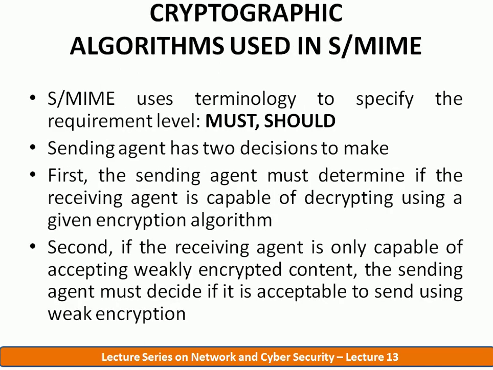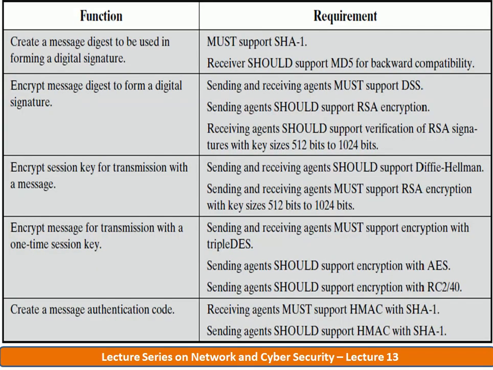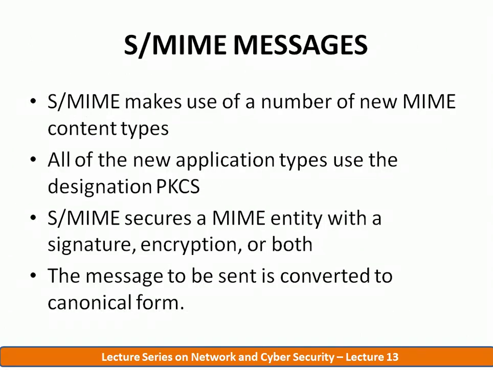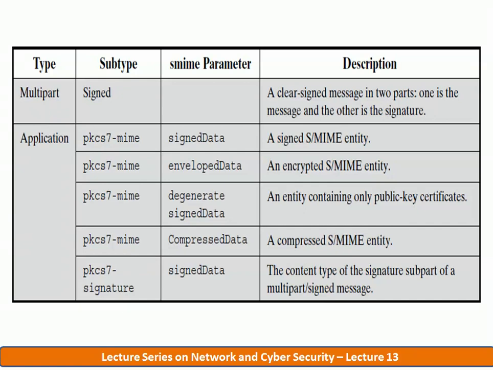These we already discussed in the functionality. The same are used here, and here PKCS 7 MIME degenerate signed data is an entity containing only public key certificates, which are signed. And then PKCS 7 MIME compressed data is a compressed MIME entity. So we are compressing here the content type of the signature subpart of a multi-part signed message. So these are the different message types supported in the SMIME.